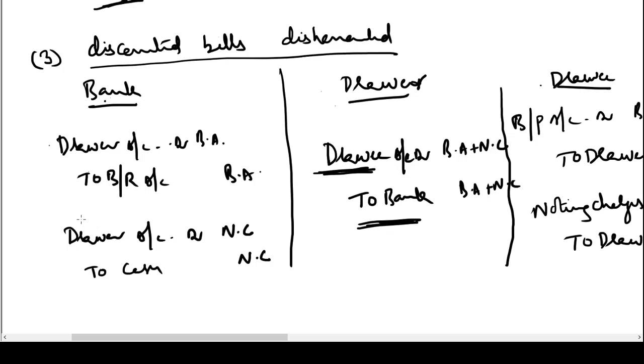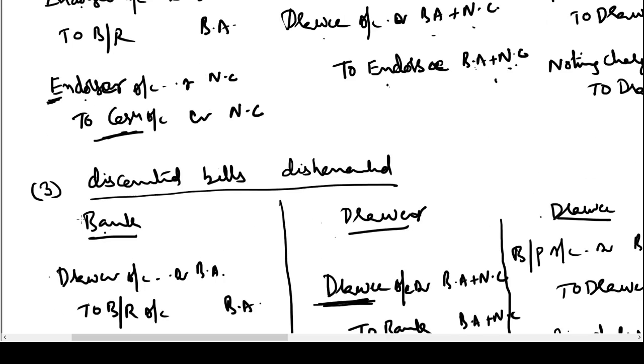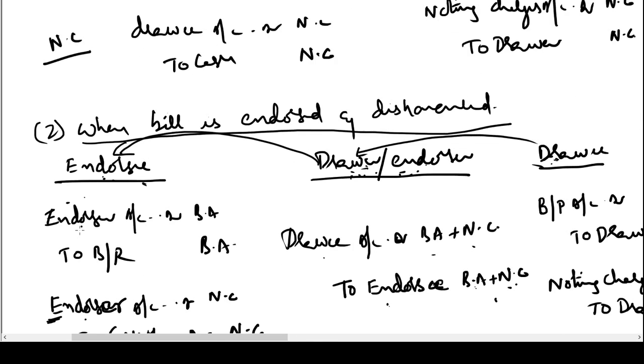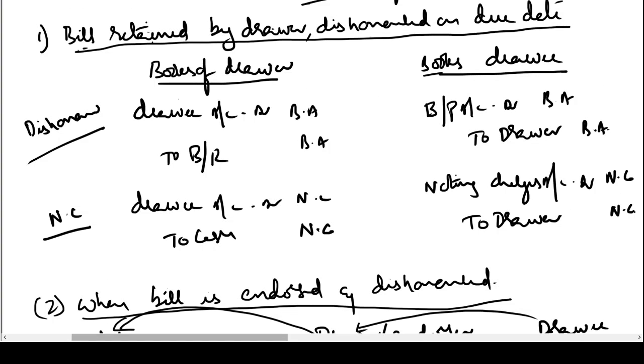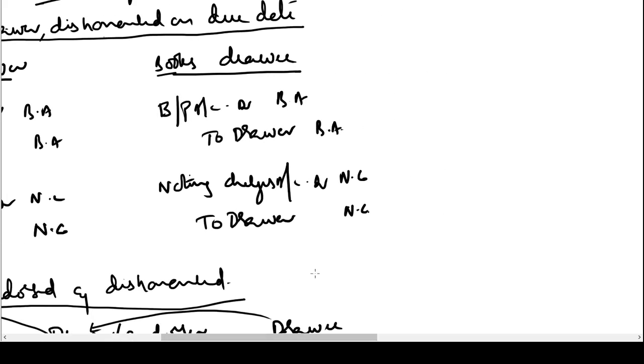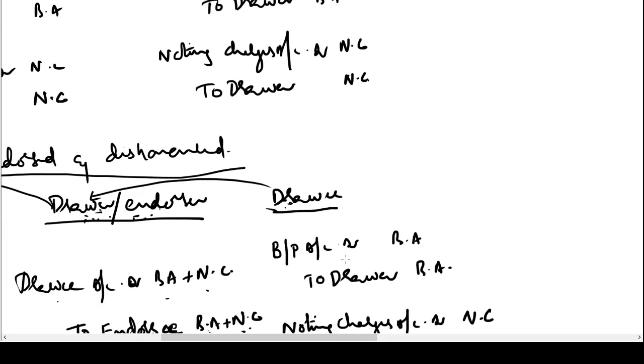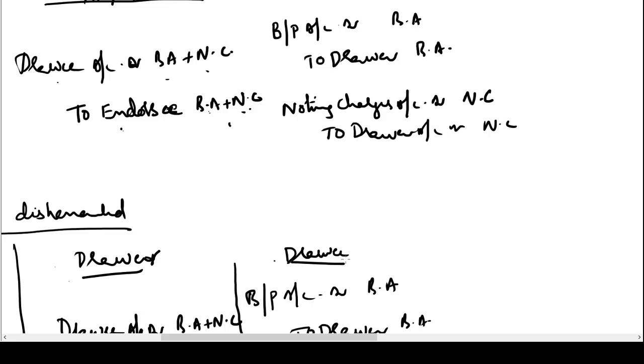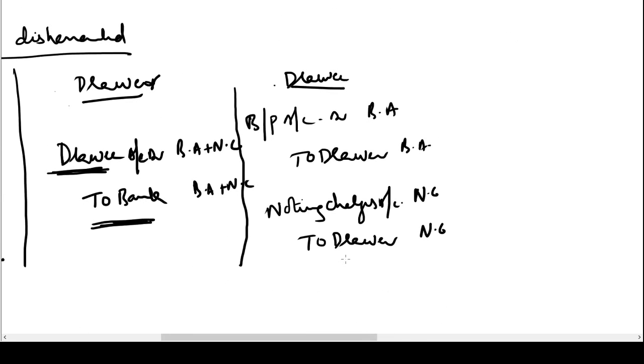You can write them down and remember these entries for the sake of convenience. Okay, we have learned the logic earlier as well, and in this video as well I have explained the logic for the entries passed at the time of dishonor of the bills. If you observe very closely, the entries in the books of the drawer will always remain the same. Bills payable to drawer, noting charges to drawer.